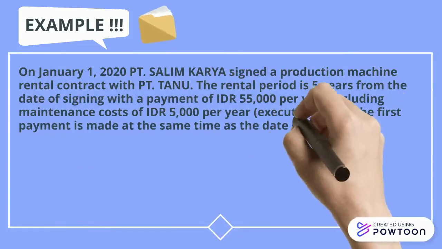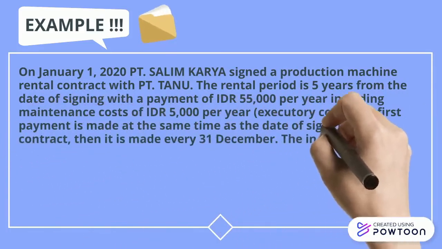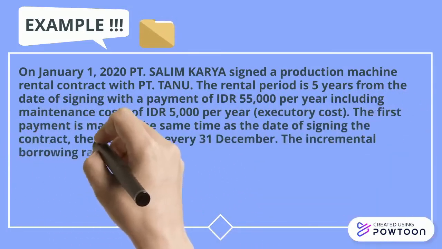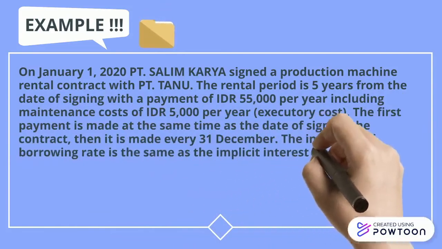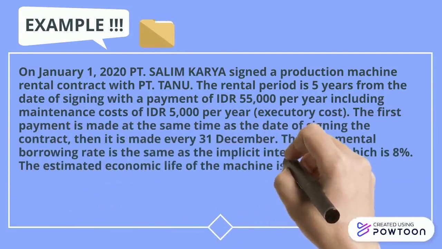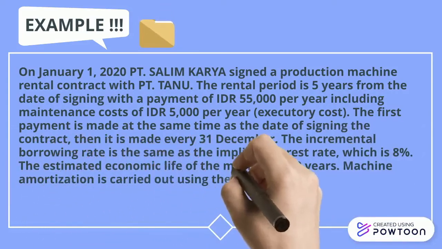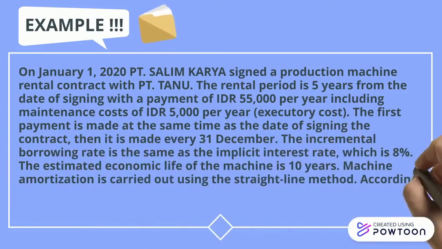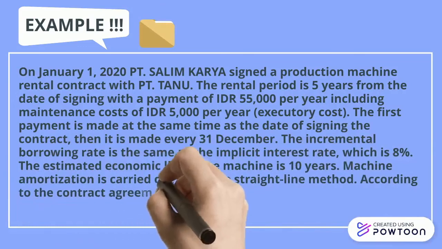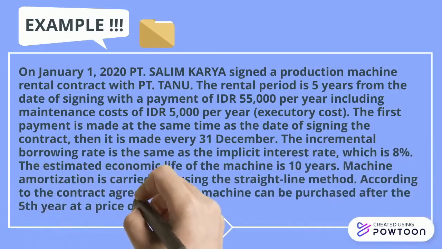The first payment is made at the same time as the date of signing the contract, then it is made every December 31st. The incremental borrowing rate is the same as the implicit interest rate, which is 8%. The estimated economic life of the machine is 10 years. Machine amortization is carried out using the straight-line method. According to the contract agreement, the machine can be purchased after the 5th year at a price of 30,000 rupiahs.